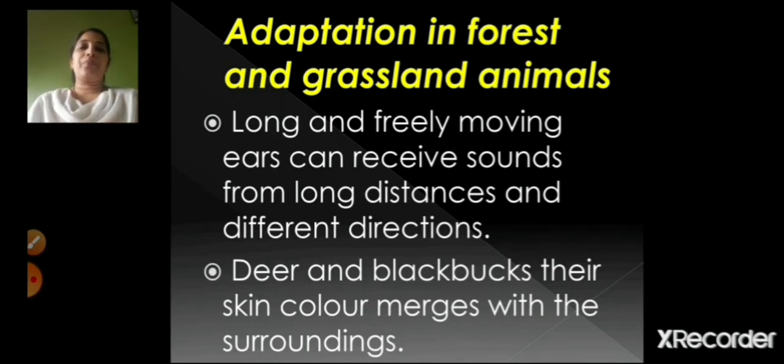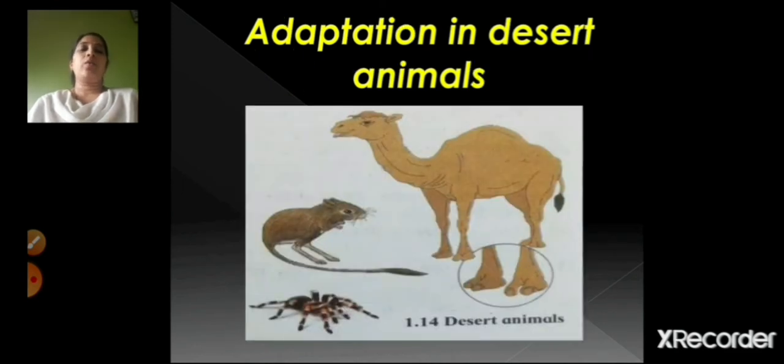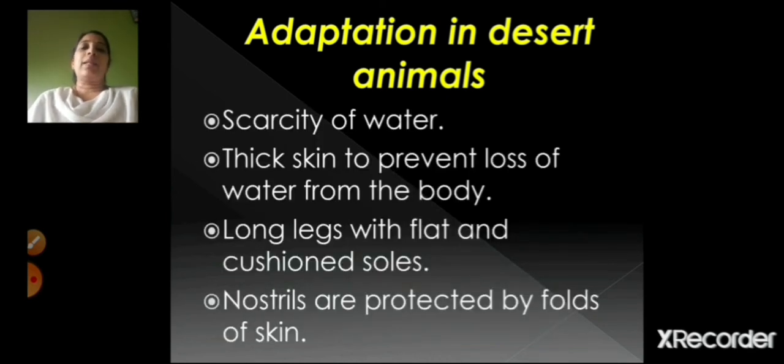So this was about the adaptation in forest and grassland animals. Next, we are going to see the adaptation in desert animals. Desert, you know, children, means scarcity of water. The camel is called the ship of the desert, right? Thick skin prevents the loss of water from the body. Now the camel has a thick skin, and because of this thick skin, what happens?